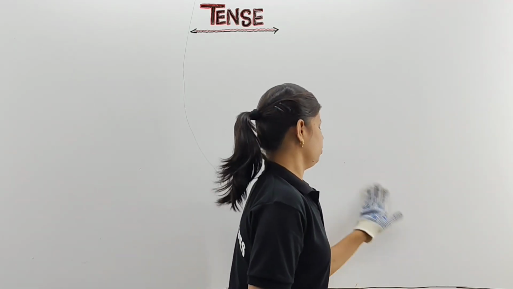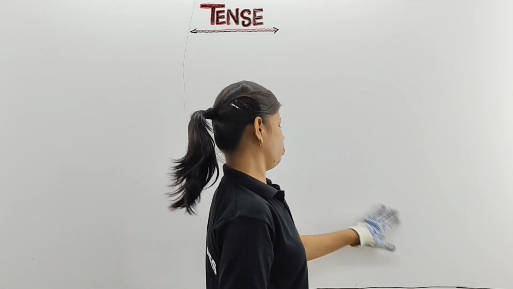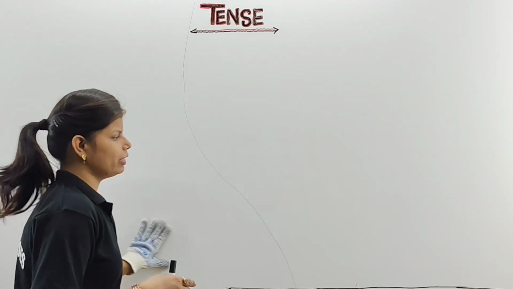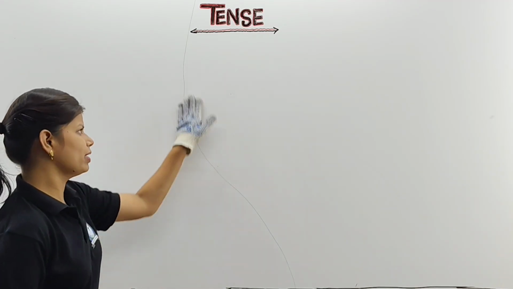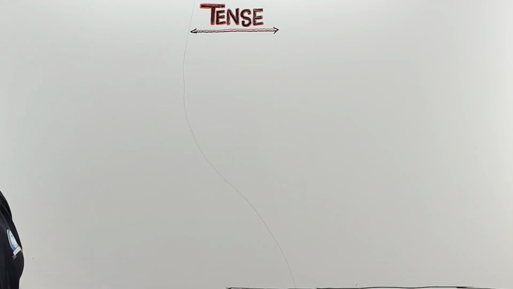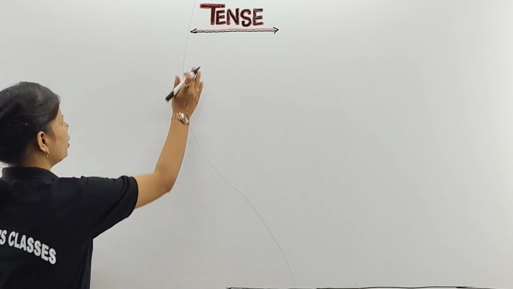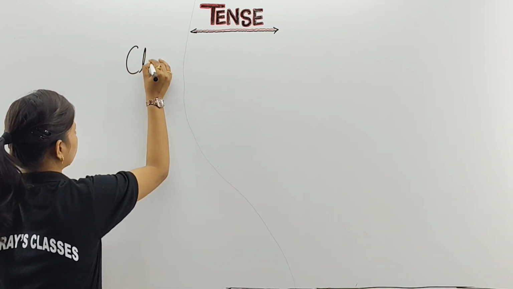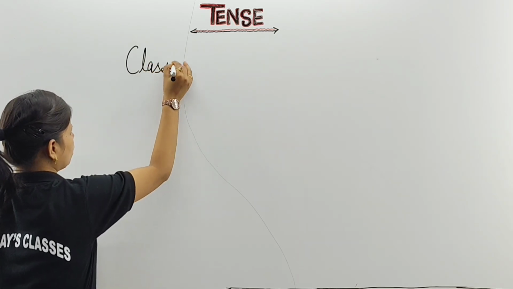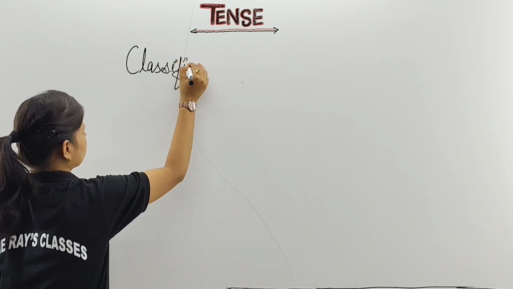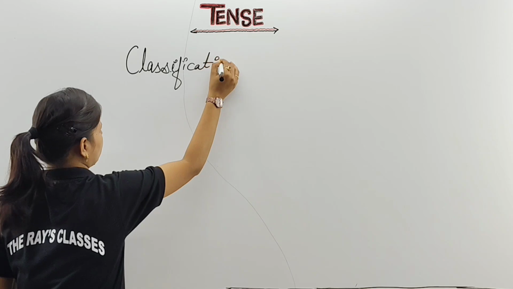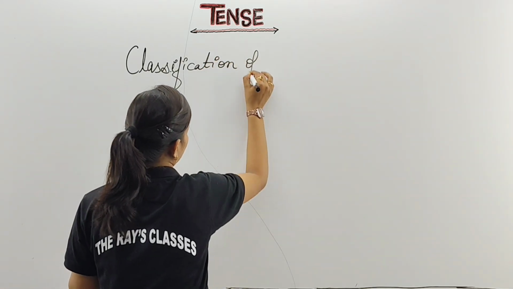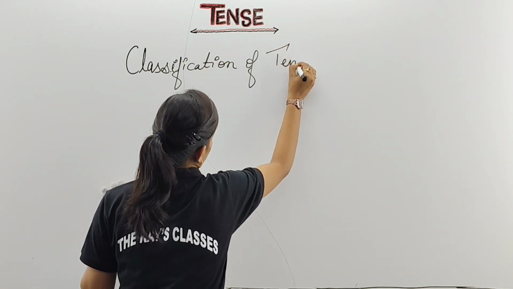Here children, from basic only I don't think so, because in many of the books it is given chapter wise, so that you will be confused. But once we are going to deal here properly, I hope the things will be clear for you. Clear, no? So let's start the topic. Classification of tense, or classification of tenses.